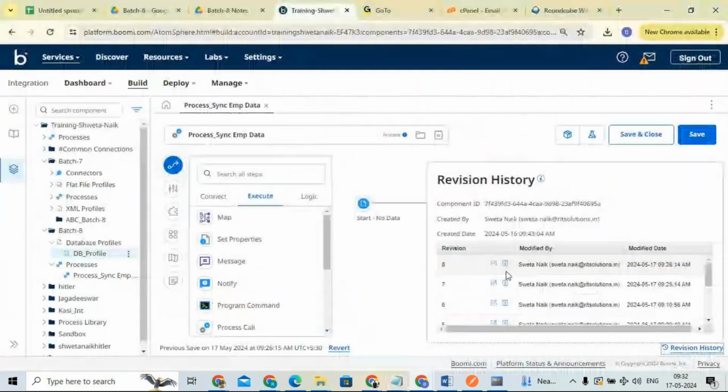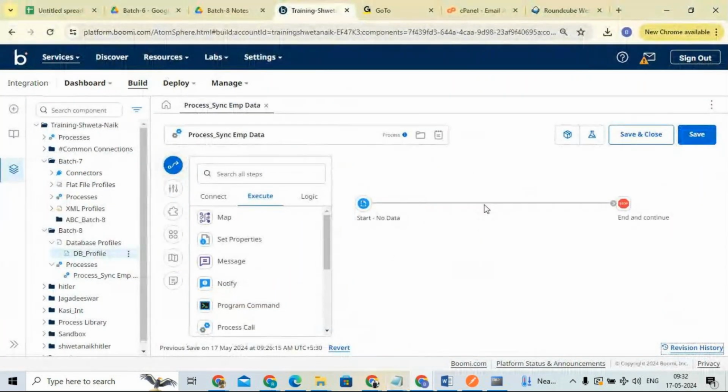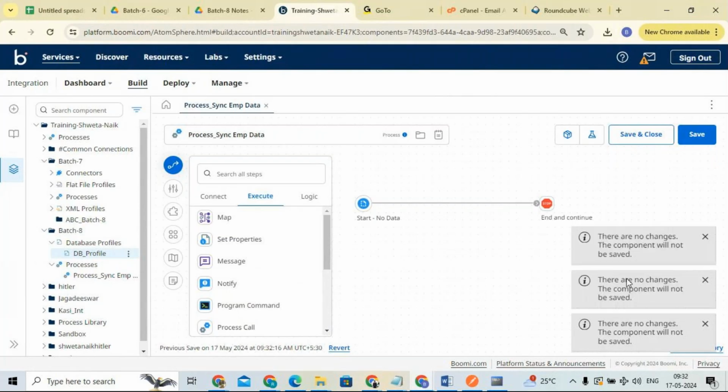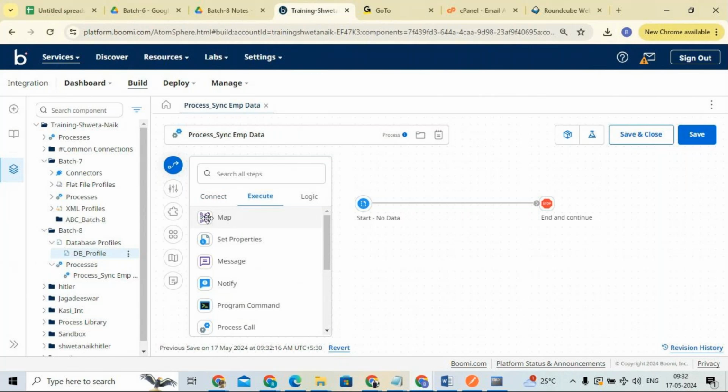If I open this, for example, I'm dragging it, I'm changing something. If I click on save, you can see the process sync employee data is saved successfully. Now I'm not doing any changes, I'm not configuring anything. If I save this, you can see there are no changes to the components, so it will not be saved.